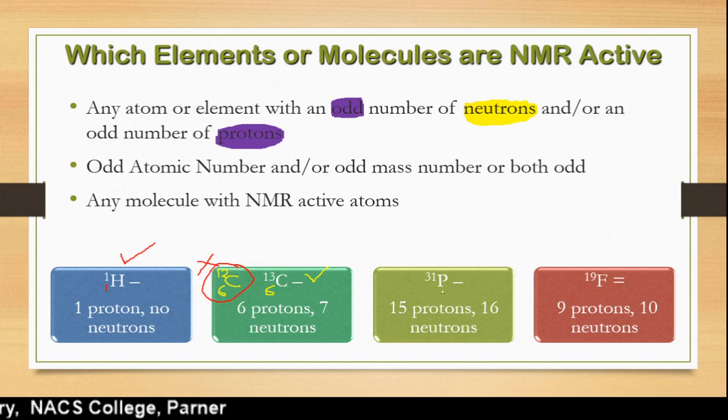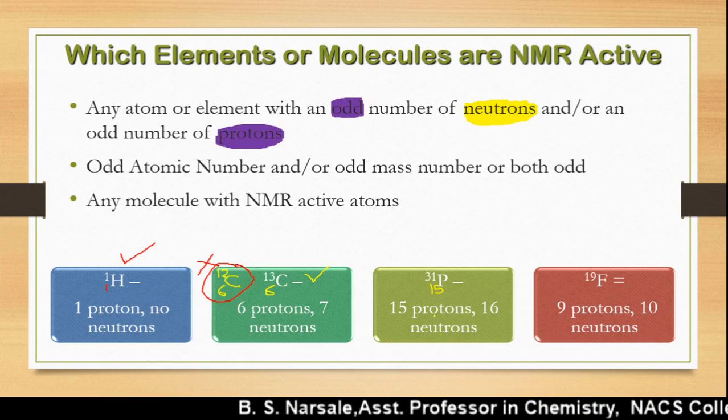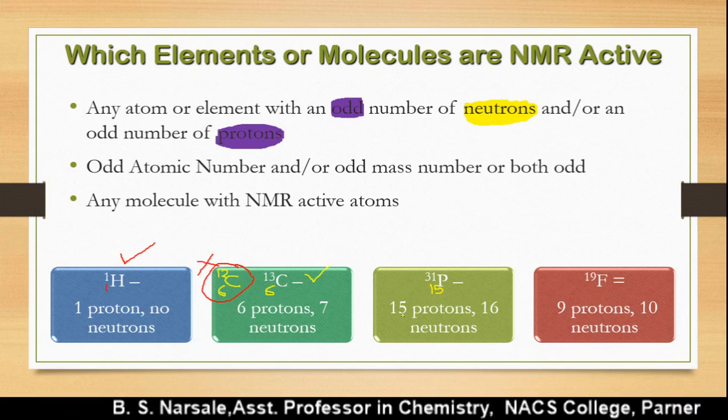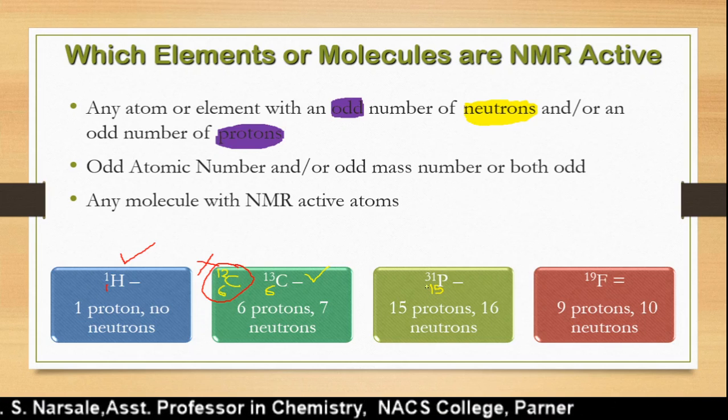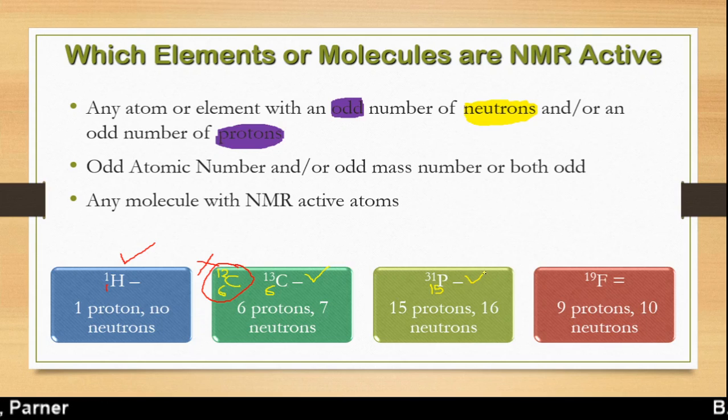Likewise, consider another, P31. In P31 there are 15 protons and 16 neutrons. The atomic number 15 is odd, and the mass number 31 is also odd, so it is also NMR active.